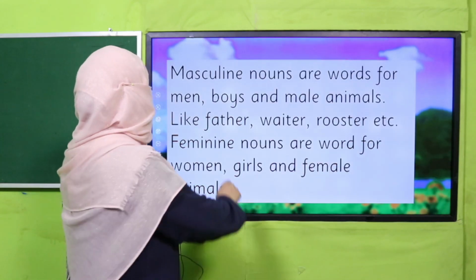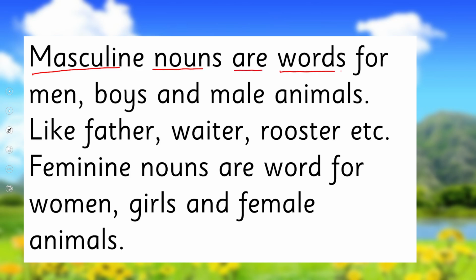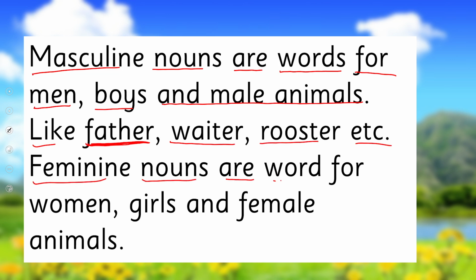So here we go. Masculine nouns are words for men, boys, and male animals. Like father. When I say father, it means I'm talking about a male. Waiter, rooster, etc. And feminine nouns are words for women, girls, and female animals.